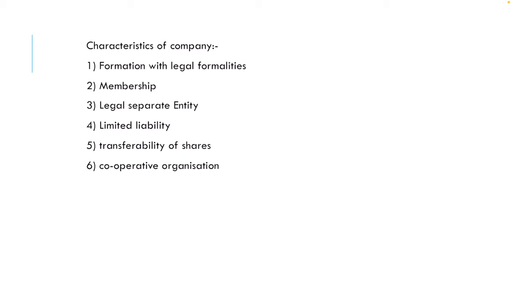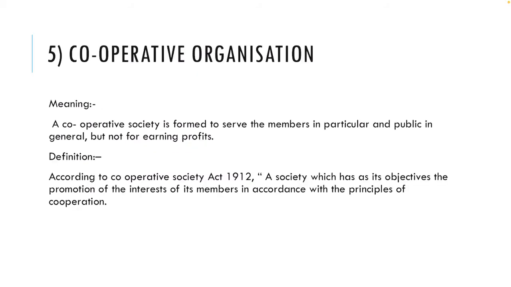However, in a private company, certain restrictions are placed on such transfer of shares, but the right to transfer is not taken away absolutely. The next form of choice of ownership is cooperative organization. A cooperative society is a voluntary association that started with the aim of providing services to its members. It is a form of business where individuals belonging to the same class join their hands together for the promotion of their common goal. These are generally formed by poor people or the weaker section of the society.